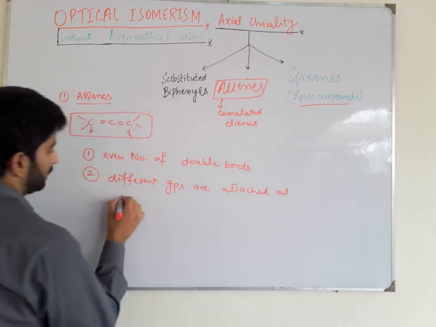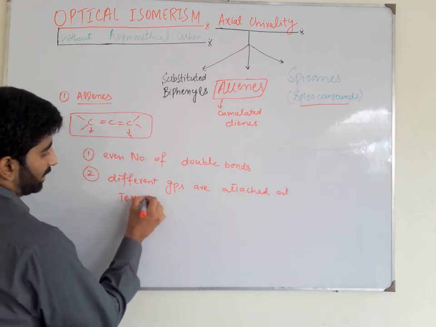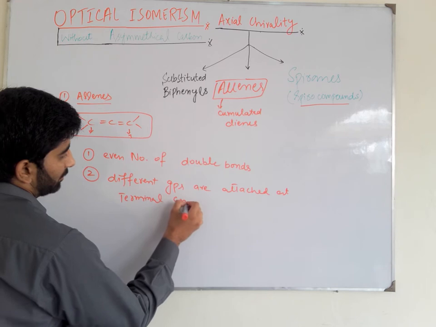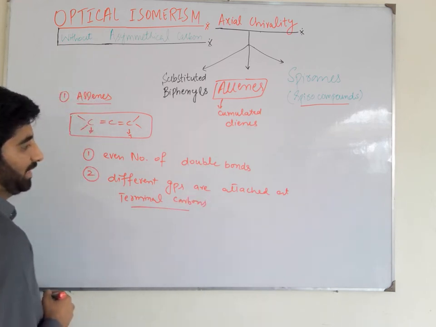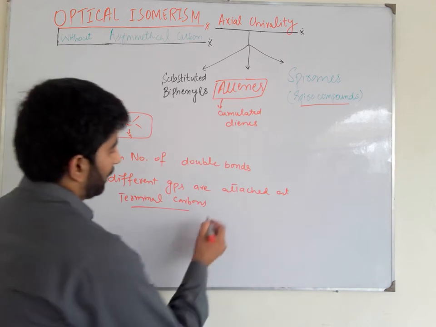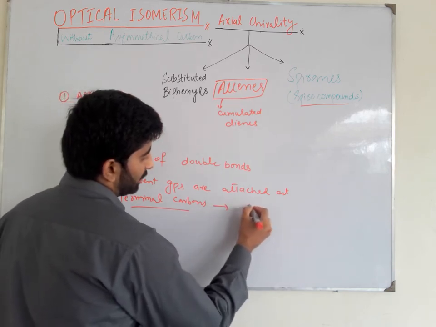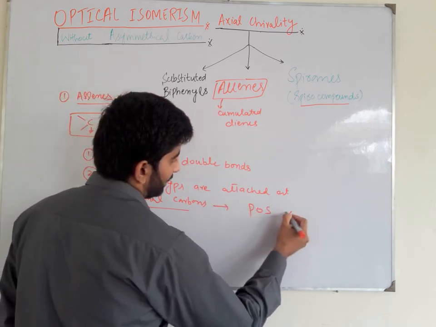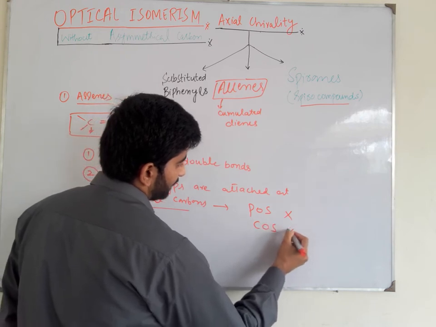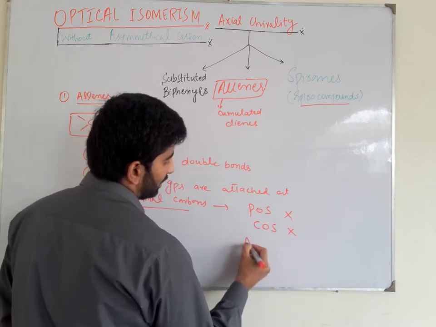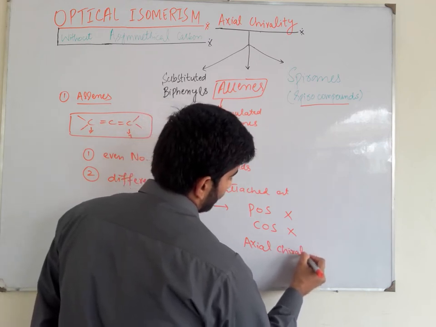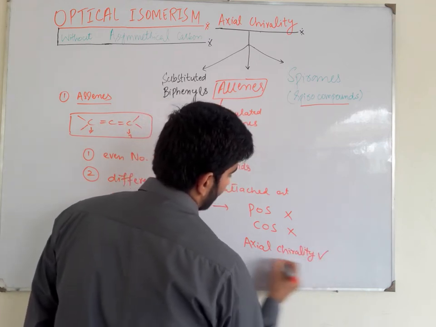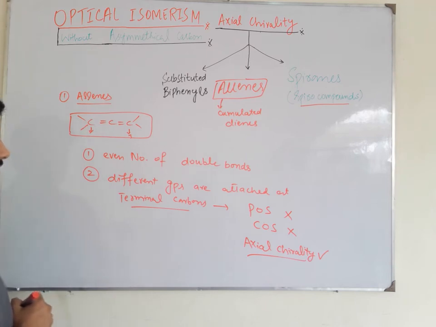Then the allenes show optical activity due to the absence of a plane of symmetry, the absence of a center of symmetry, and the presence of axial chirality.